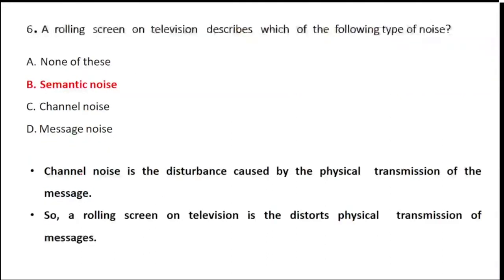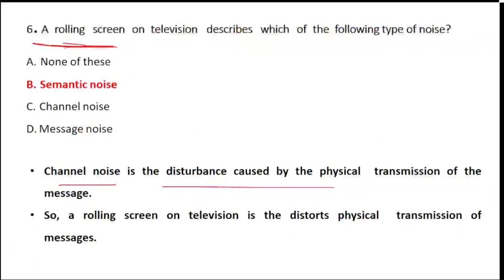Okay, now why? Let's see. Channel noise is a disturbance which is caused by physical transmission. But if you see physical transmission, here they have just said rolling screen. Rima, your answer was right. Why did you change your options? Rolling screen is just a rolling screen, not a physical transmission.